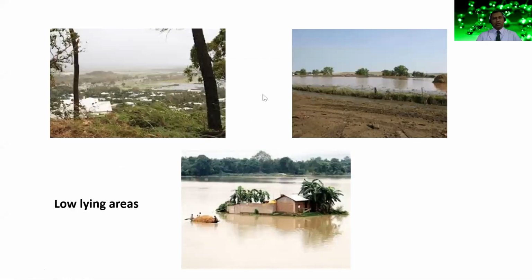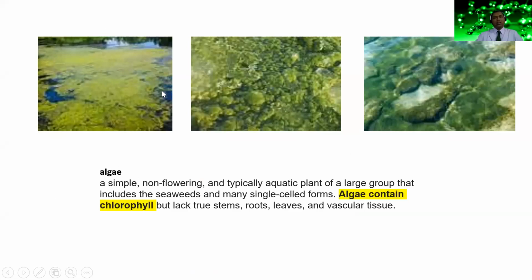Dear students, what you can see in the picture is a lowland area, a flood affected area. And you see some aquatic life here, some plants, which are called algae. They have chlorophyll in their body, so using the photosynthesis process, they can make their own food. These are examples of some algae.